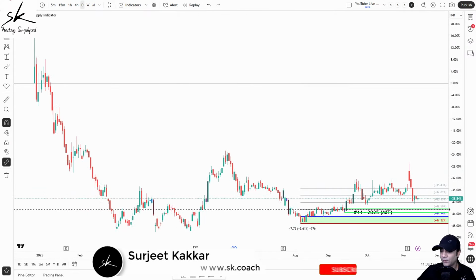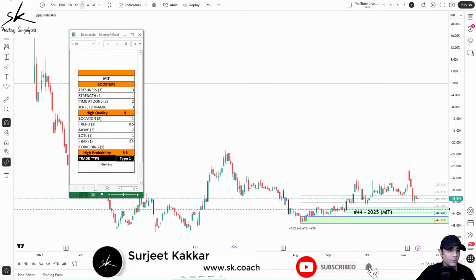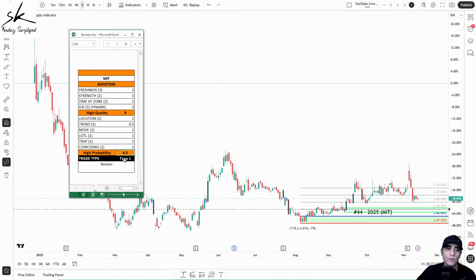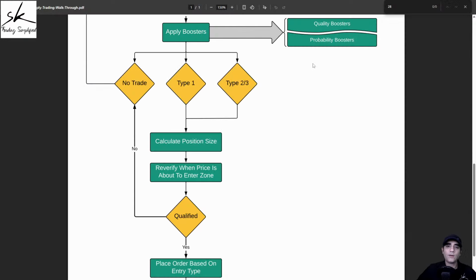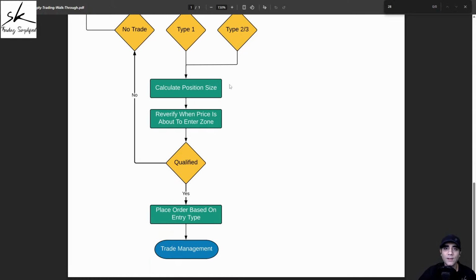So that is why for the probability booster, we will give it a score of 1. So if you look at the quality and the probability, a score of 9, which makes it a high quality setup, a score of 6.5, which makes it a high probability setup. So high quality, high probability can be done as a type 1 trade. So after applying the boosters, we got to know that this is going to be a type 1 trade for us. Now, no matter how high the quality or the probability, any trade can be a stopped out trade.